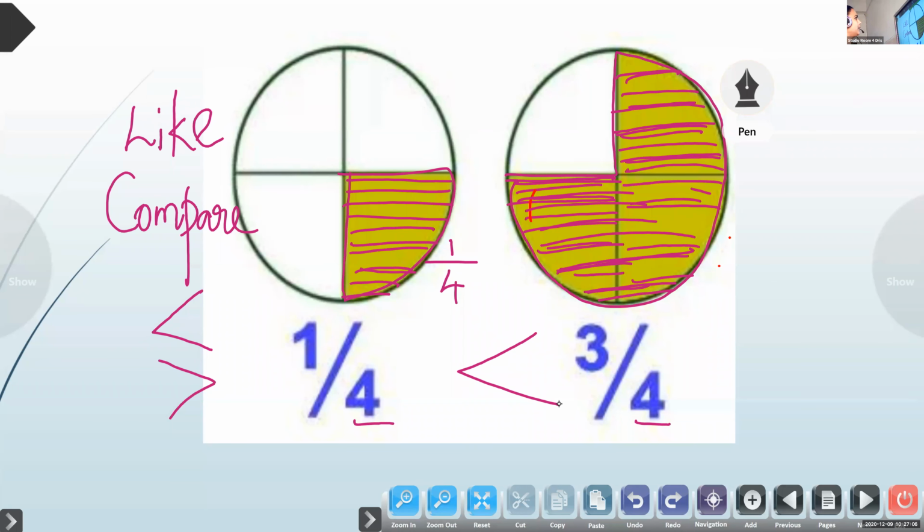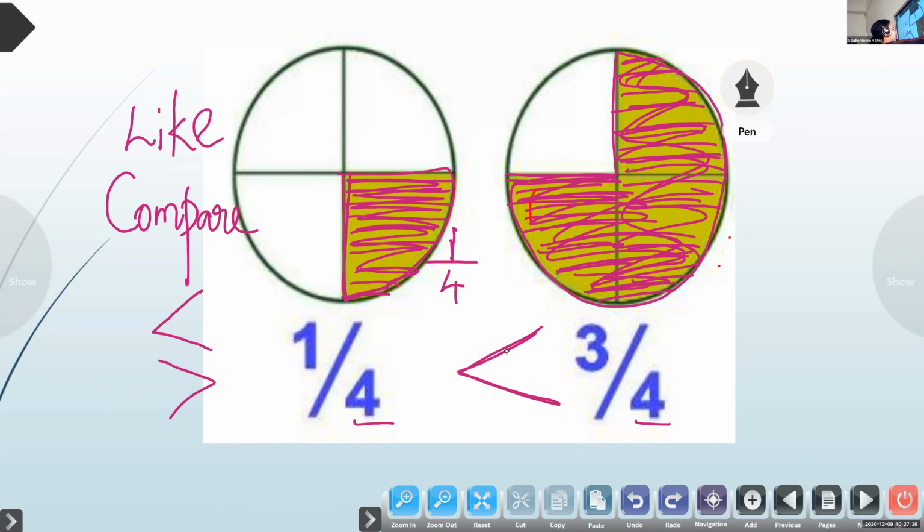So children, all of you listen again. One part we are taking. So this numerator is the part taken. Here this is one part. Here we have this much big portion, 3 by 4. So looking at the picture, it's clear, children, that 3 by 4 is greater. If there is no picture, how will we compare? That we are going to learn now.